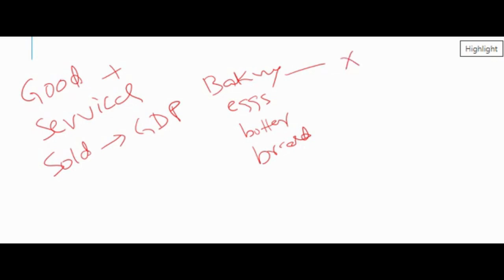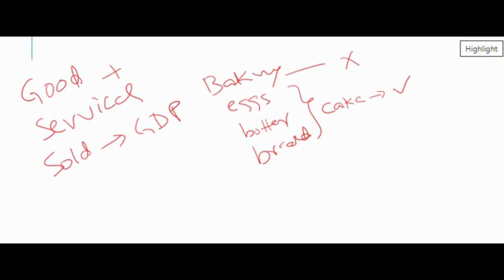So let's take some examples. Let's say a bakery buys eggs or butter or bread. So is this going to get added into GDP? No. The reason is the bakery is again going to produce some other finished product using these items. Let's say they are going to produce a cake. Then this will get added up into GDP, but not when the bakery buys these products.